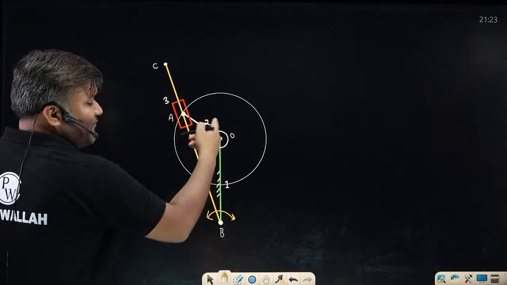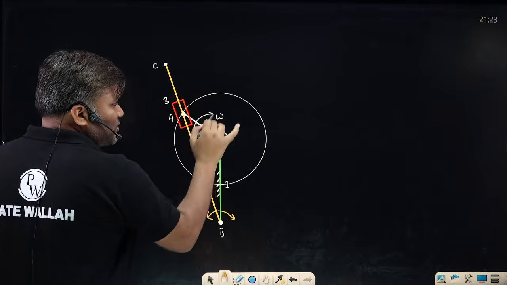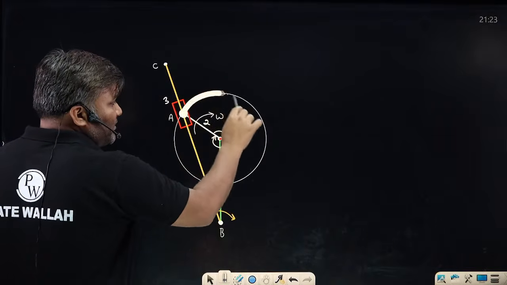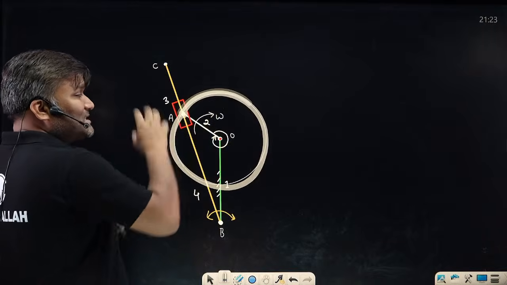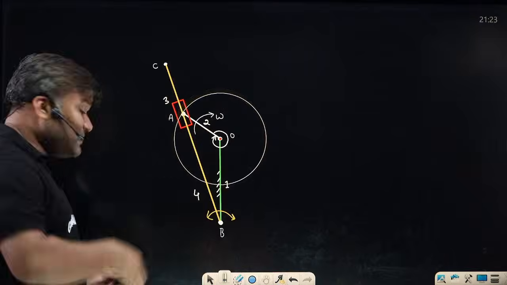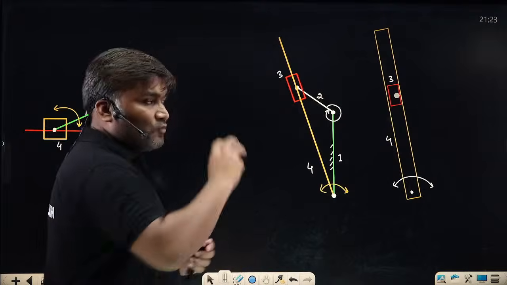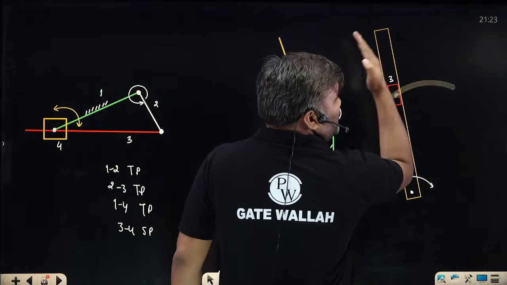So when you have connected a motor which is rotating with some angular speed omega, can you say point A is moving along this circular path? Point A is moving, that means the slider has to move along the circular path. But sir, the slider has to be inside link number 4. So wherever the slider goes, it will take the slotted link along with it.